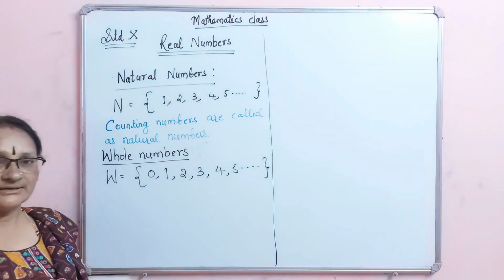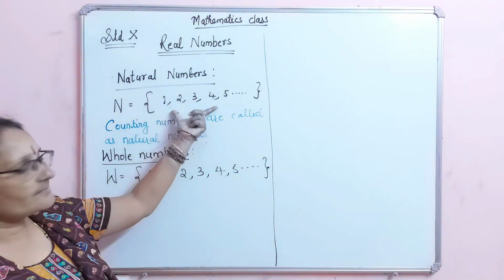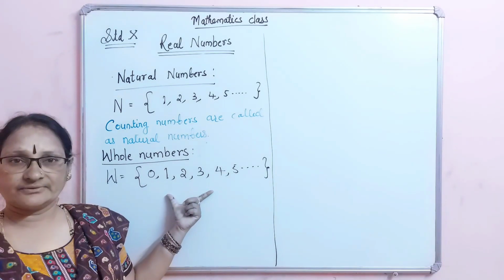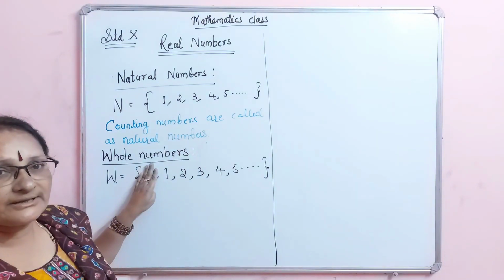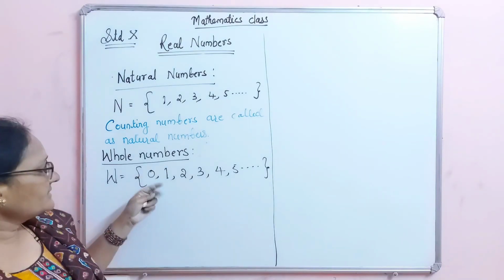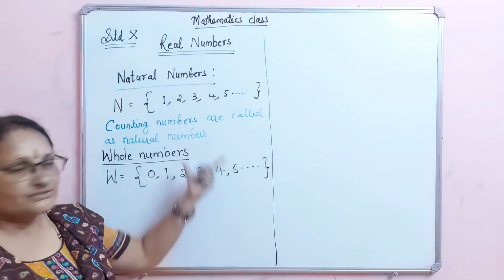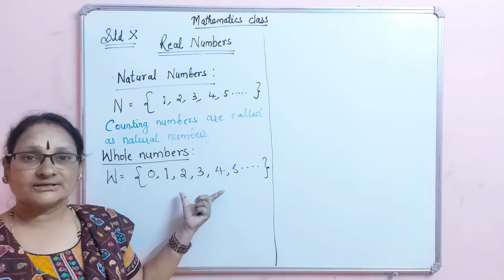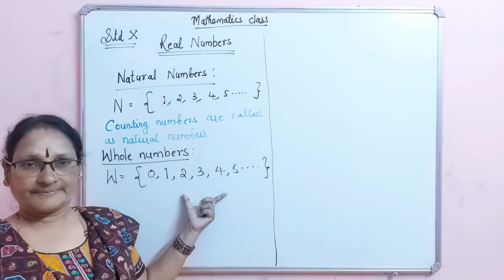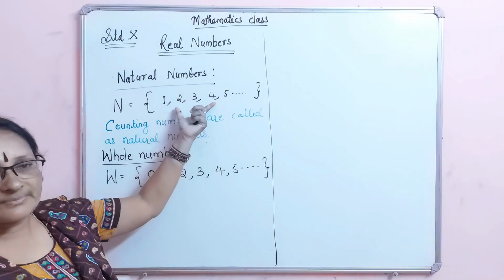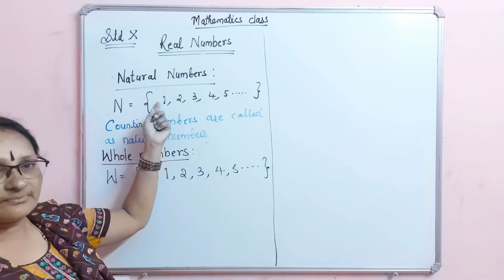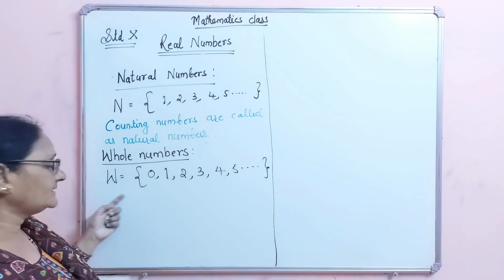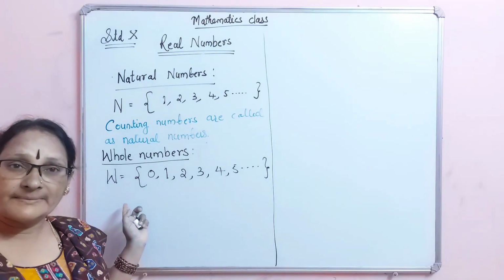You just observe here the difference between the natural number set and the whole number set. What is the difference here? Here just 0 is included in the whole number set. When 0 is included in the natural number set, that is called the whole number set. That means when we add 0 to the natural numbers, then that set is said to be the whole number set.